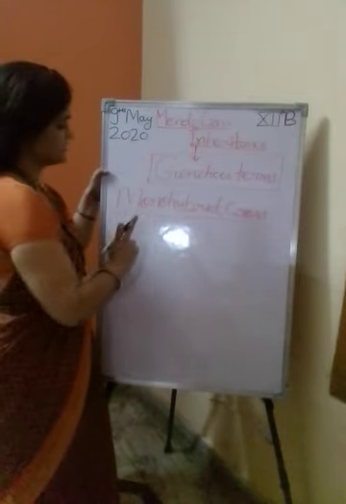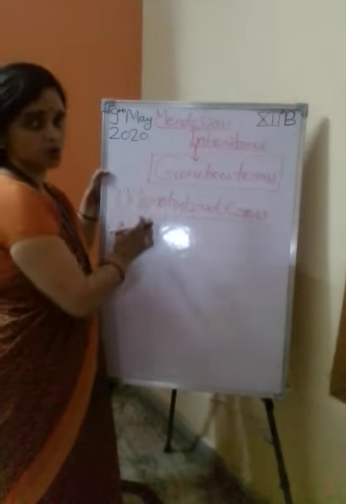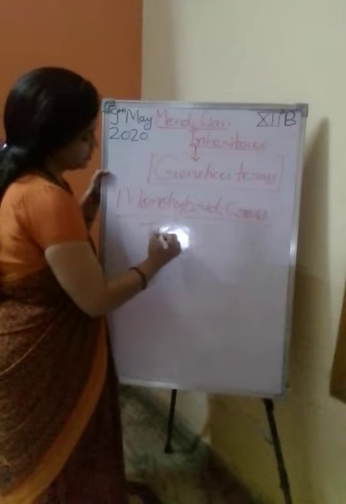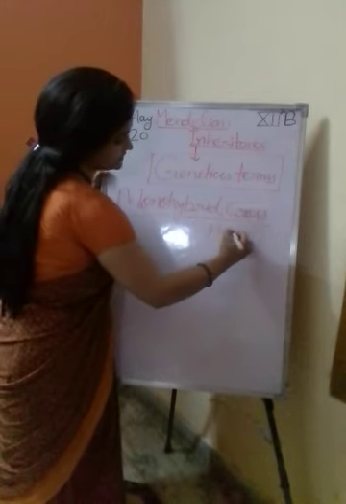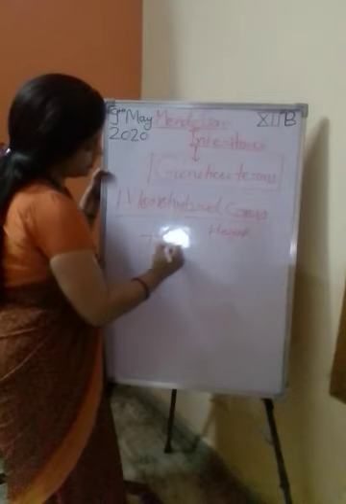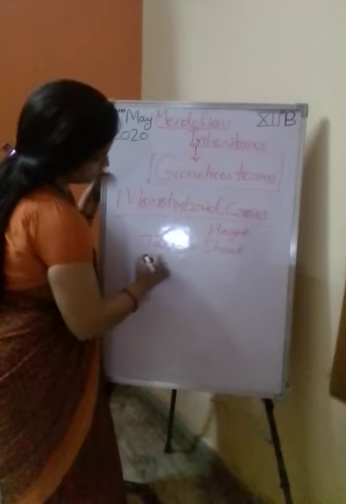Do you know it very well? A cross with one character is a monohybrid cross. It means we will take height, one character. What are the varieties of height? Tall and short. How can you write it?